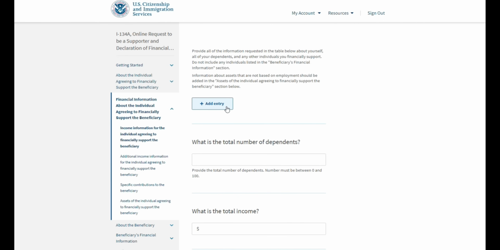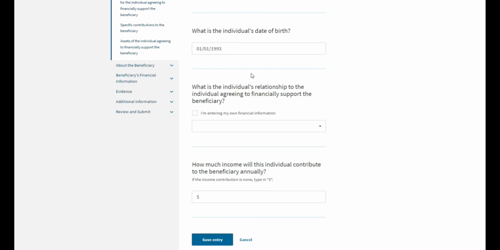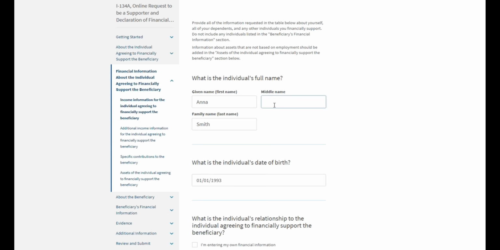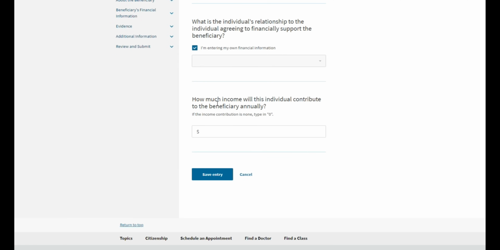First and foremost, we're going to list ourselves, the supporter. Provide your full name once again, your date of birth, and the relationship of this person that we just typed in to the supporter. So if you are writing yourself as the first member, which you should, you will select this box. I'm entering my own financial information. And next, you will have to list how much income you will contribute to the beneficiary annually. So here you can type in your income, either the entirety of your income or part of your income that you're willing to contribute to the beneficiary.